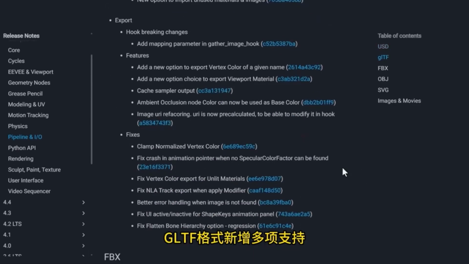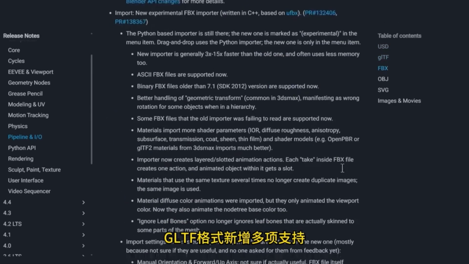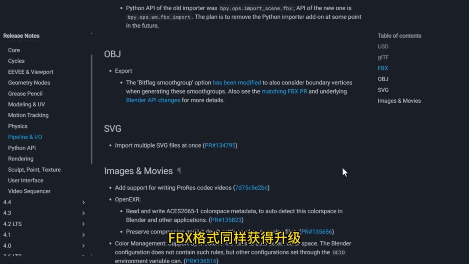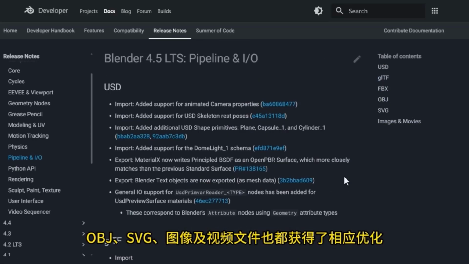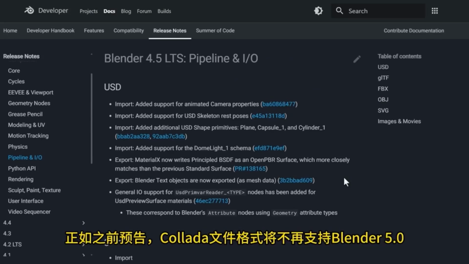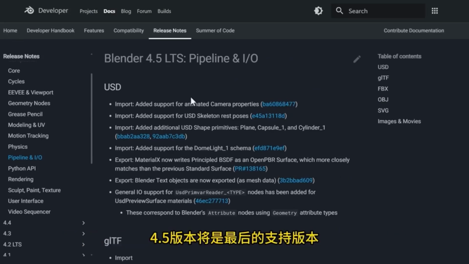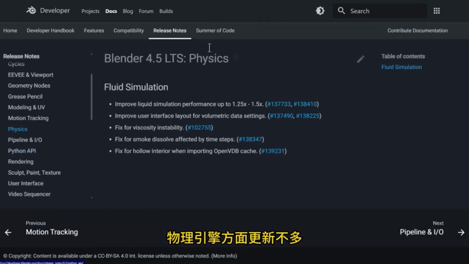The TF format has gained multiple new supports, the FBX format has also been upgraded, and the image and video files have been optimized accordingly. As previously announced, the COLLADA file format will no longer be supported in Blender 5.0, with version 4.5 being the last supported version. There are not many updates in the physics engine, mainly focusing on simulation system optimization.